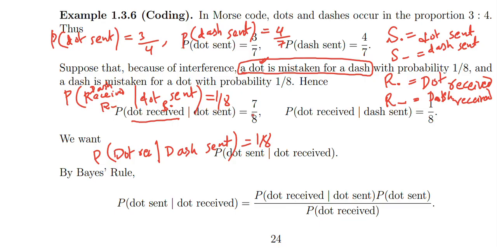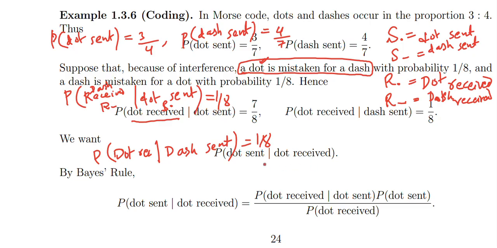And if you fix dash sent, the complement of dot received is dash received. So probability of dash received given that dash sent is 7 over 8.